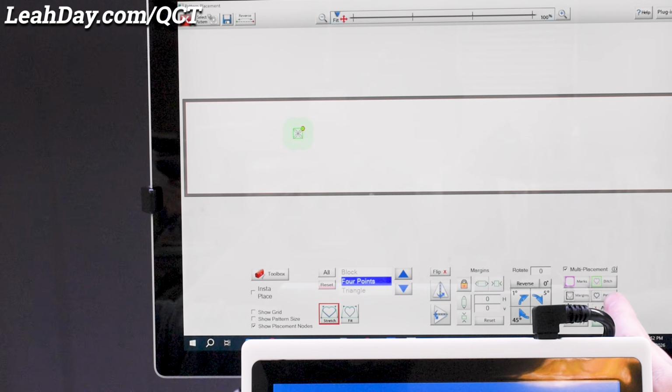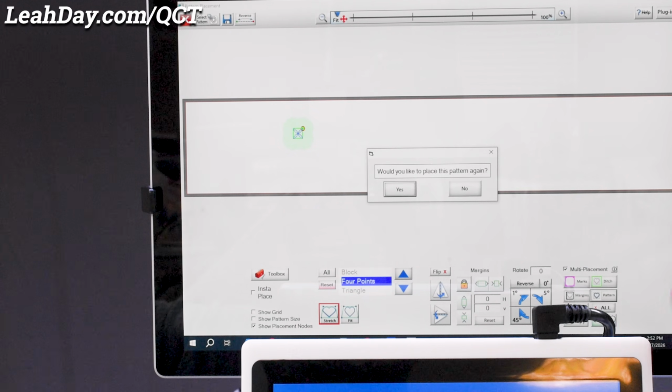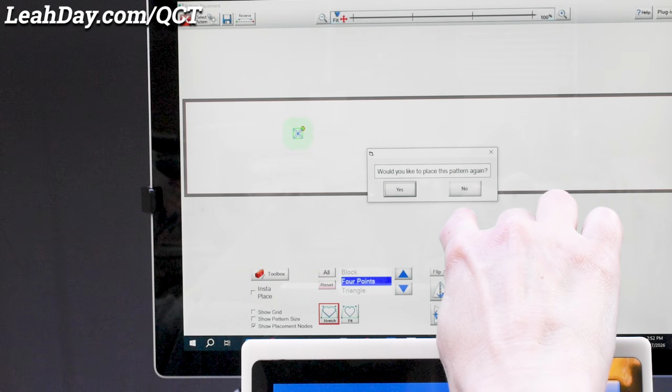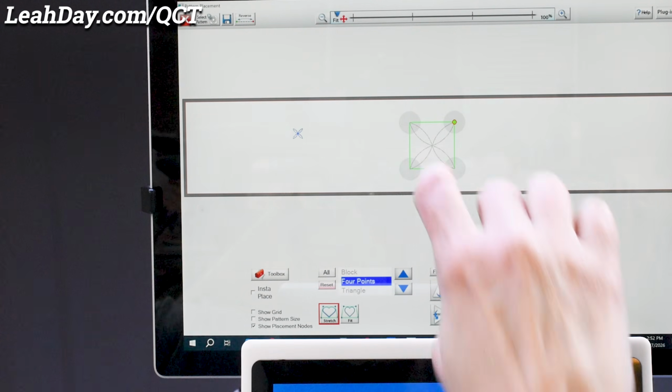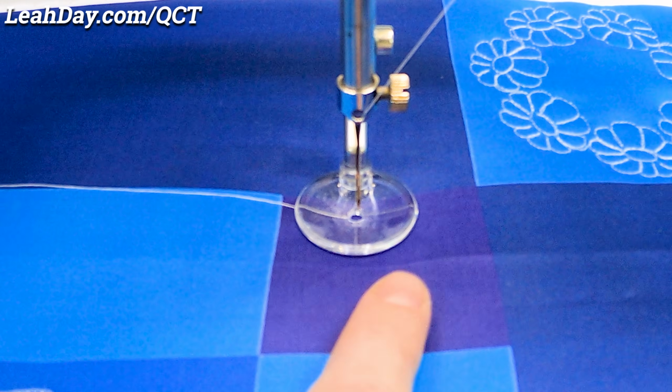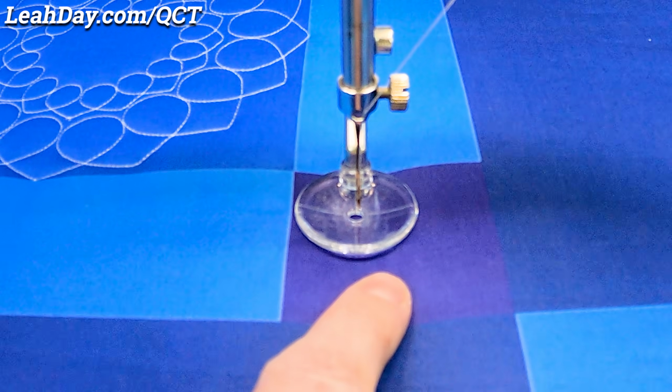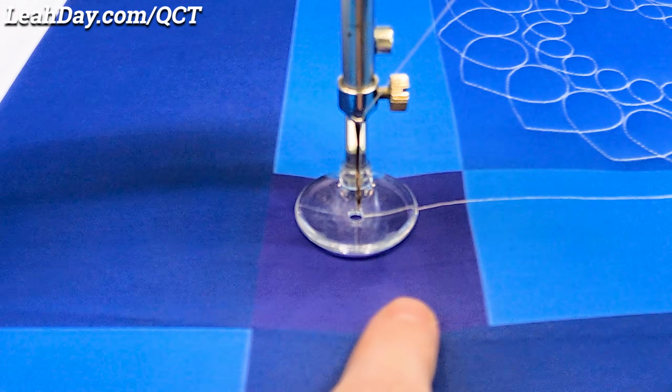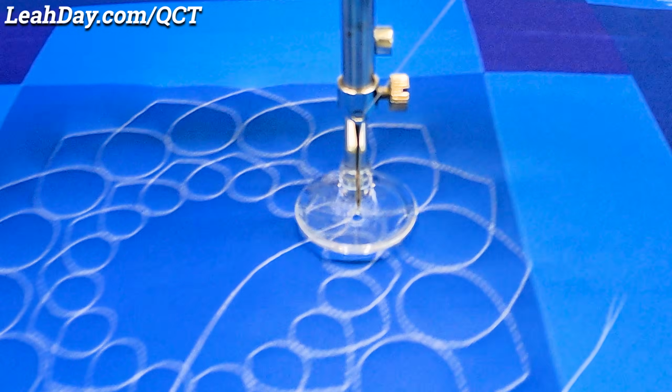Now down here in the lower corner of the screen, we're going to hit Pattern, and then it will ask, do you want to place this pattern again? We're going to say yes, because we're going to put this into each of the 4 corners of this block. So I can place this multiple times, same set of steps.